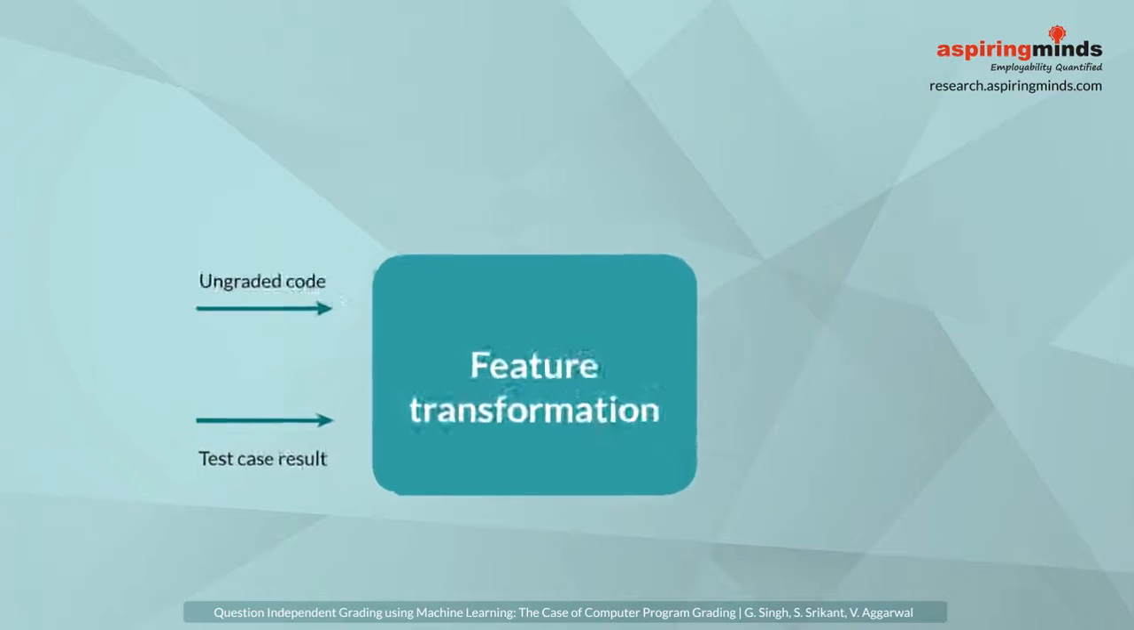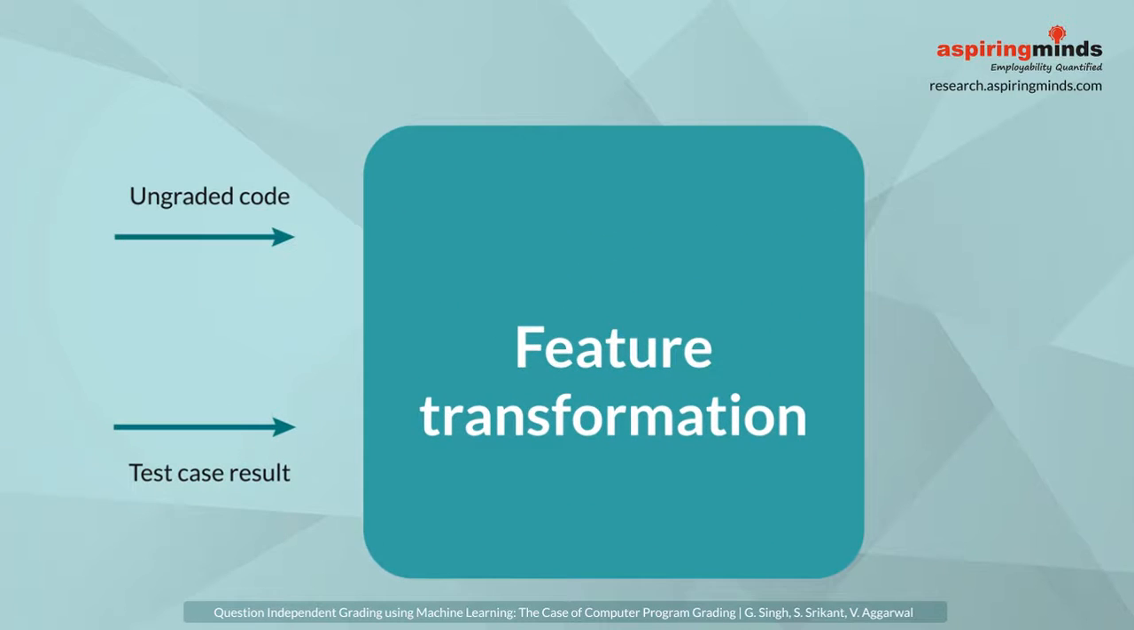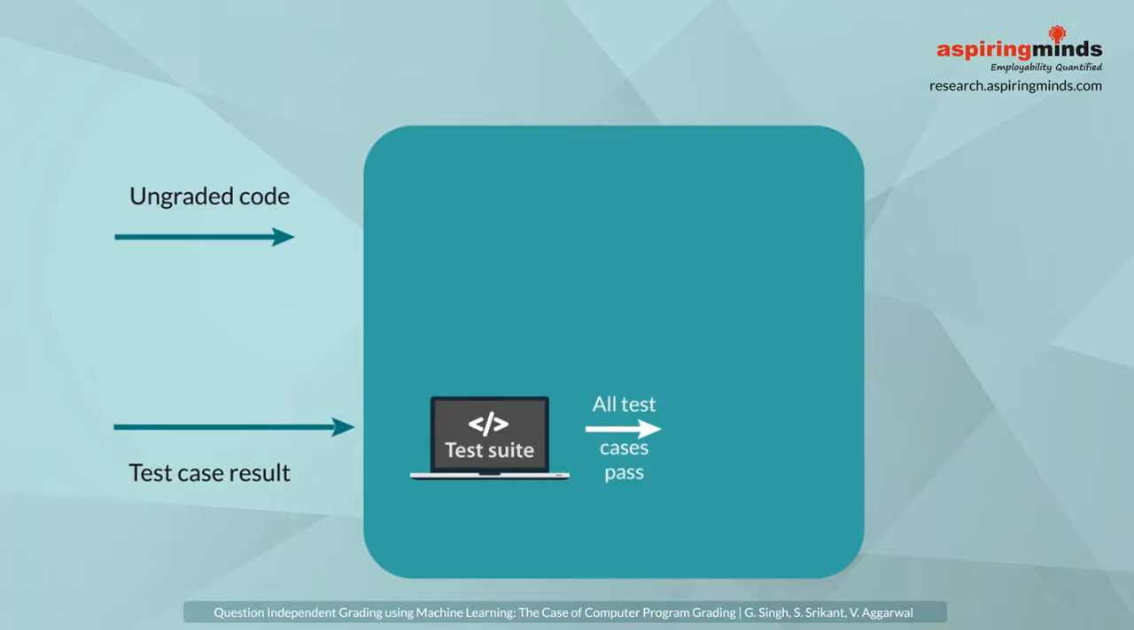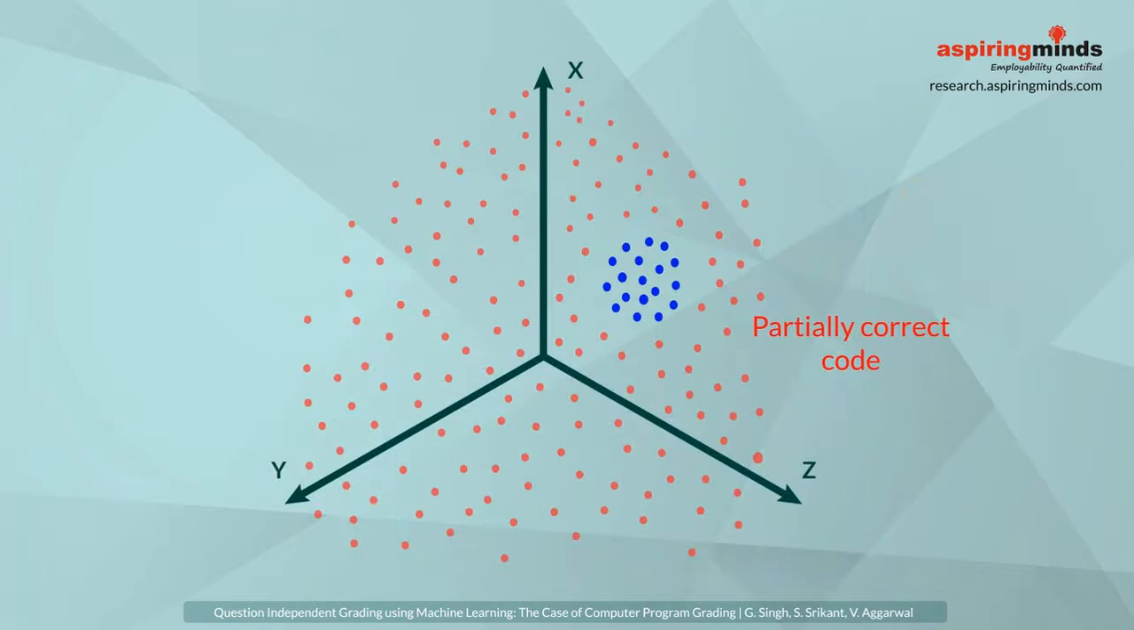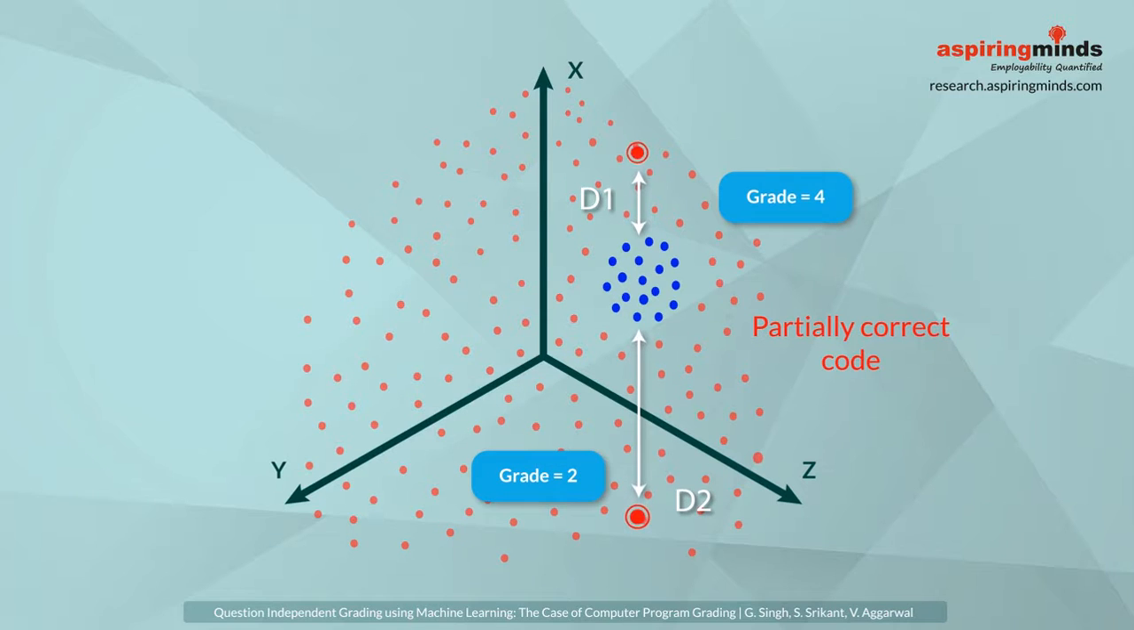How do we create question-independent features? We exploit the ability to automatically identify a subset of codes that solve the question correctly for an unseen set. This is the set of codes which pass all test cases, the good set. The distance of a code from the good set in the feature space is a question-independent feature. For any question, grade is inversely proportional to the distance of a code from the respective good set.